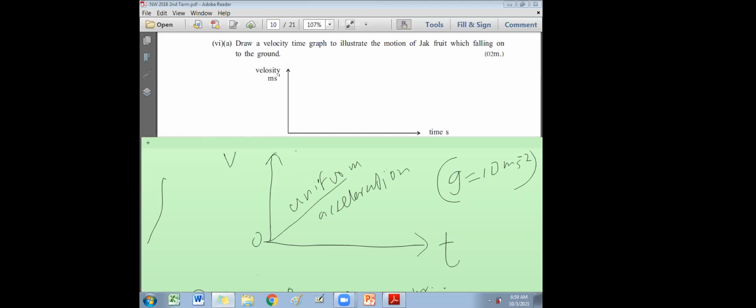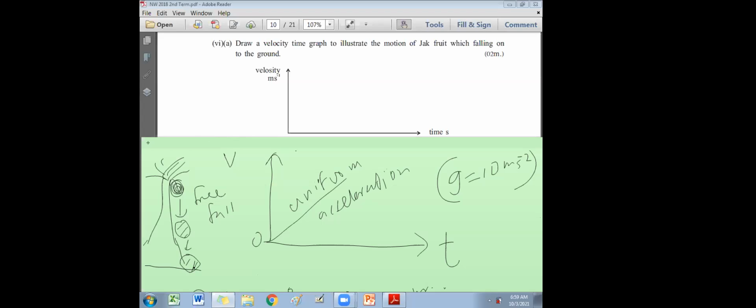We call it free fall. Imagine a coconut falls from a tree. No one is pulling the coconut, no one is pushing the coconut. So under the influence of gravity, this coconut is falling down. Therefore, we call it free fall. So when it's falling down, velocity increases. We call it uniform acceleration. Velocity increased by 10: 0 becomes 10, 10 becomes 20, 20 becomes 30, like that. Velocity increases by the same value. That is why we call it uniform acceleration. Okay, that is the answer.